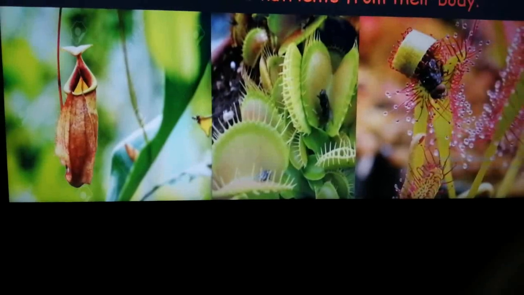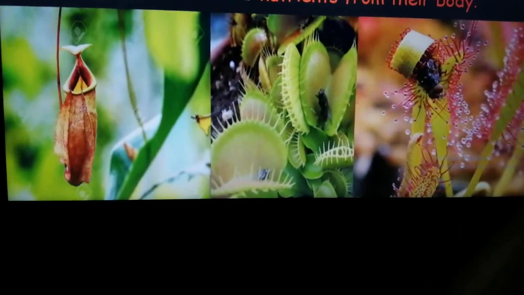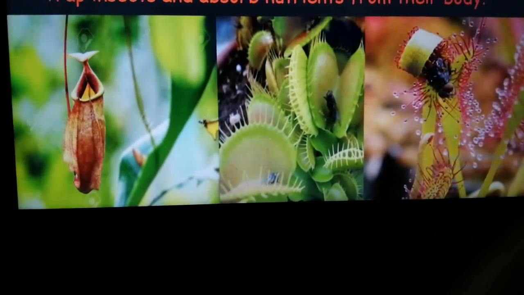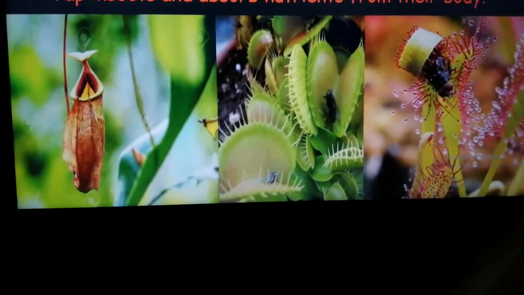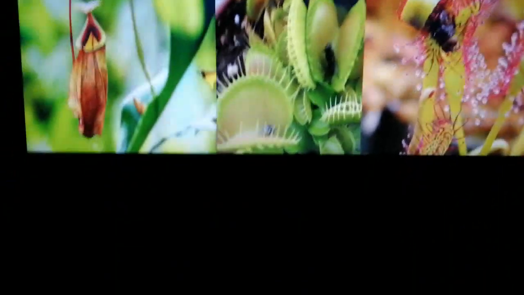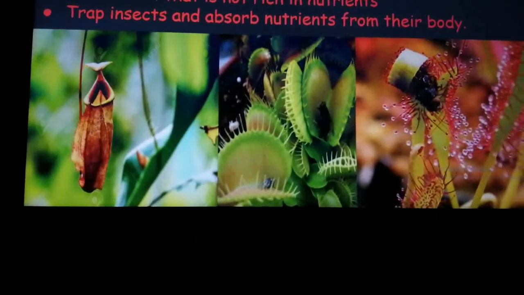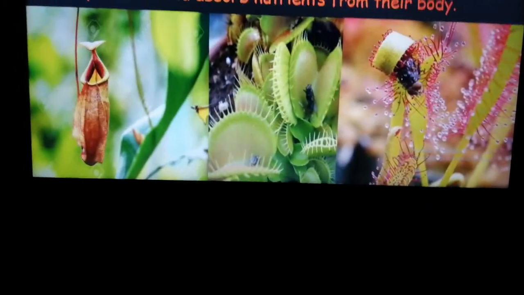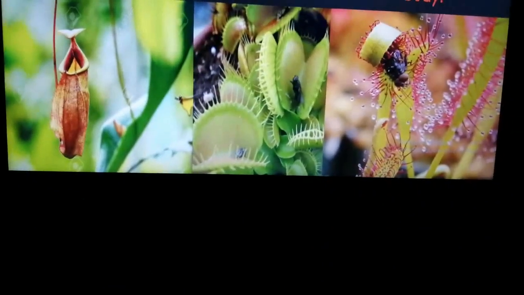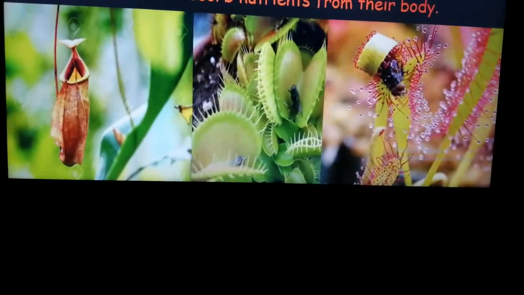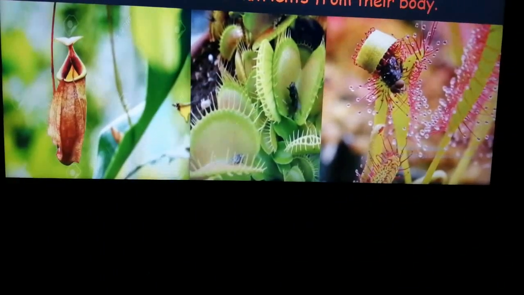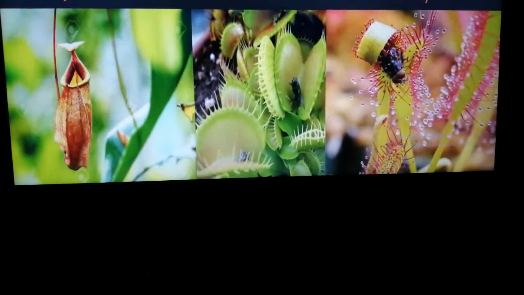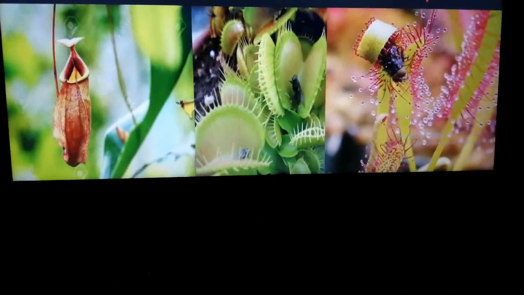Now you must be wondering that ma'am said that when a plant is green in color, it has chlorophyll, and with the help of chlorophyll the plants are able to undergo photosynthesis and prepare their own food, right? So yes, you are right. These plants also prepare food with the help of photosynthesis, but they grow in soil that is so poor in nutrition that they have to trap insects and then absorb nutrition from their body.